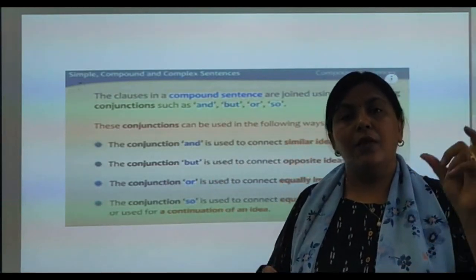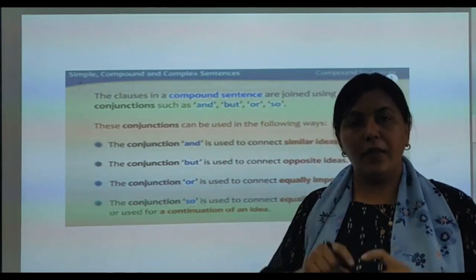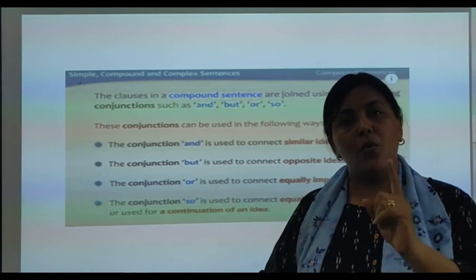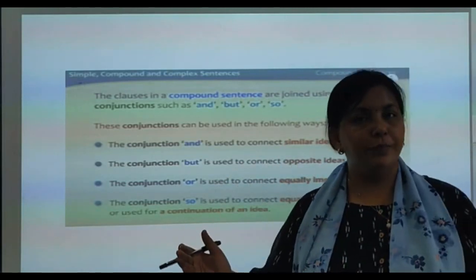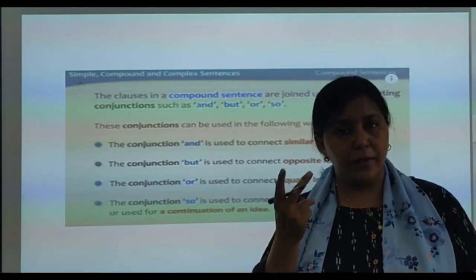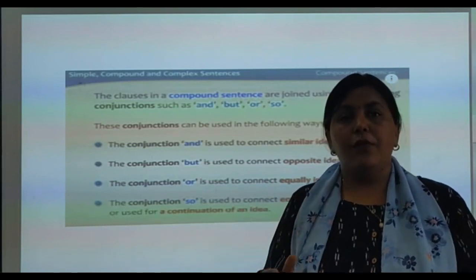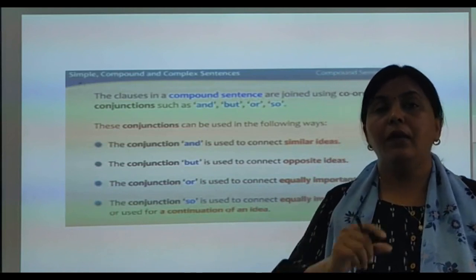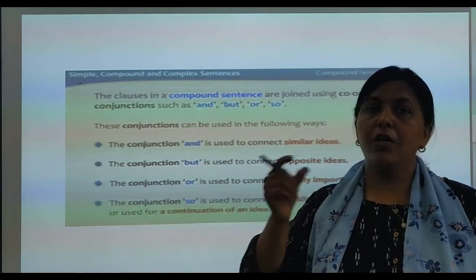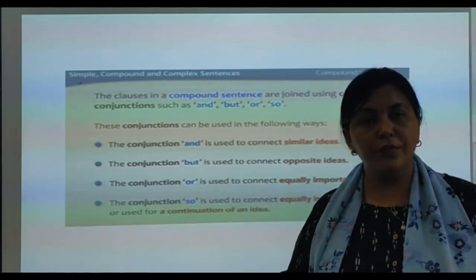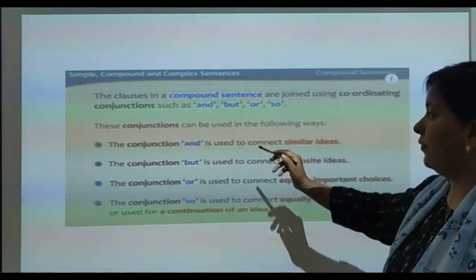Similar idea means the first sentence is equally important, the second is also equally important, and when they are combined, they give us one sense. For example, she is rich, she is beautiful. Both are equally important sentences. If I want to combine them, how will I combine? She is rich and beautiful, or she is rich and she is beautiful. Got it? So both have equal importance.